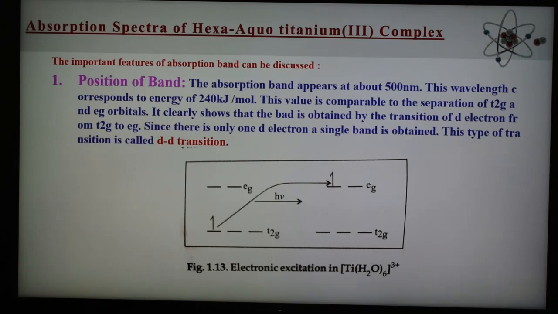Because of the only one d electron, a single band is obtained; this type of transition is known as the d-d transition. Also sometimes it is known as ligand field transition. So this transition is shown in this figure, that is the electronic excitation. Another information, that is number 2. So the important point here, number 1, is position, and the position of the band is at 500 nanometer or 20,000 centimeter inverse.